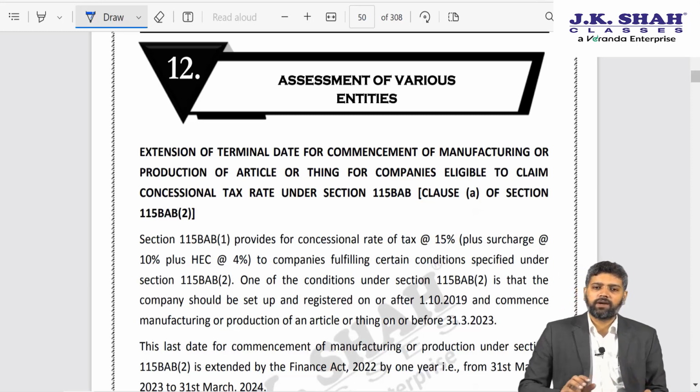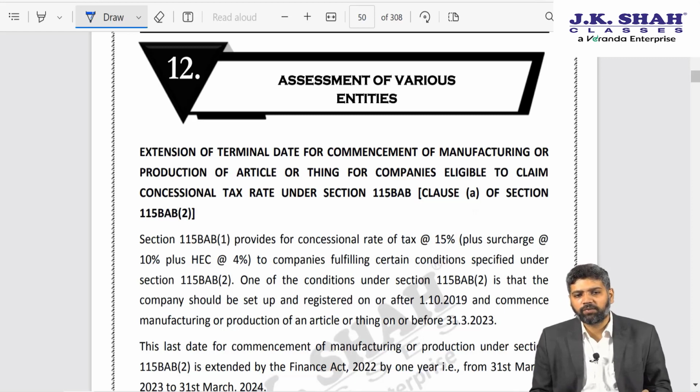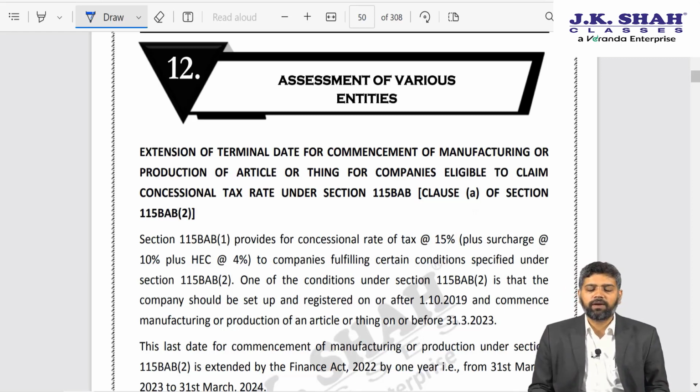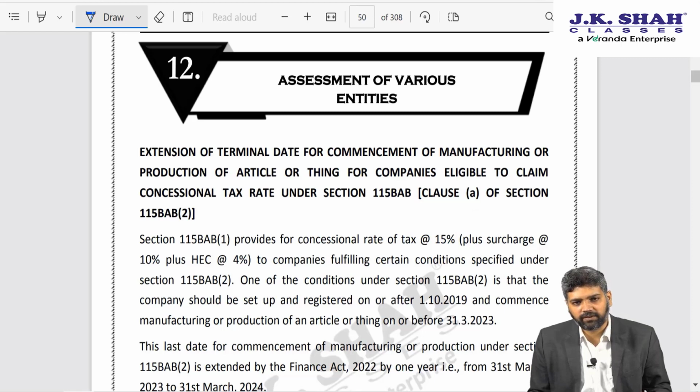The rate of tax is 22% plus 10% surcharge and 4% cess. Whereas section 115BAB applies for a newly incorporated manufacturing company and the rate of tax over there is 15% plus 10% surcharge plus 4% cess.